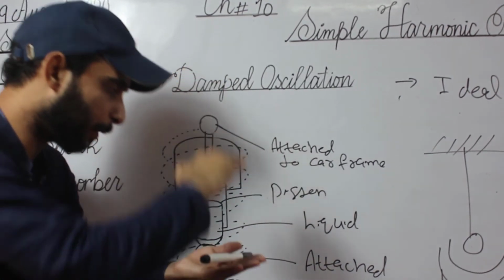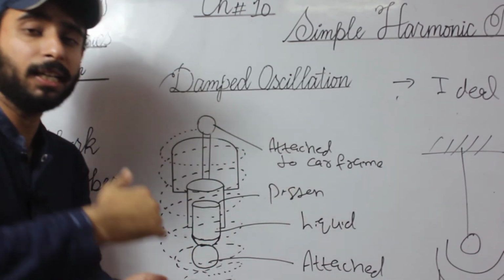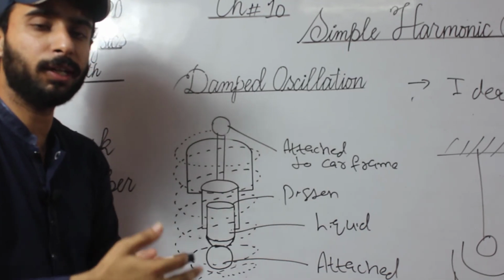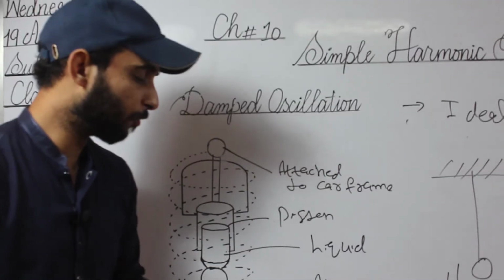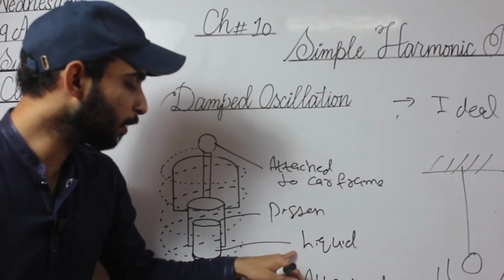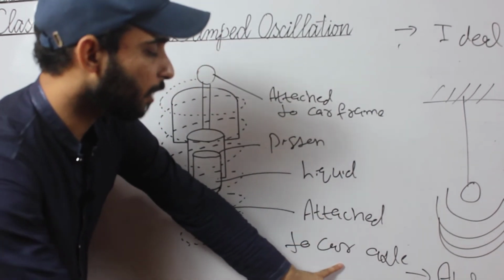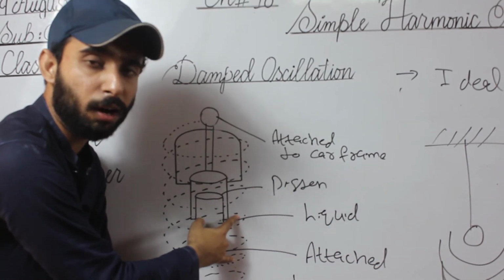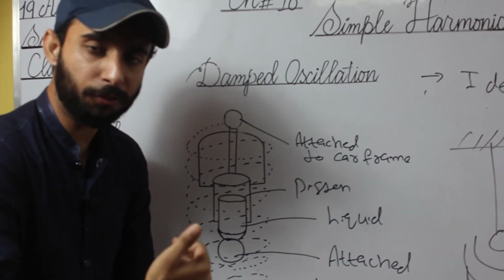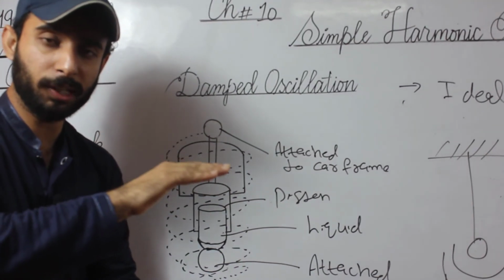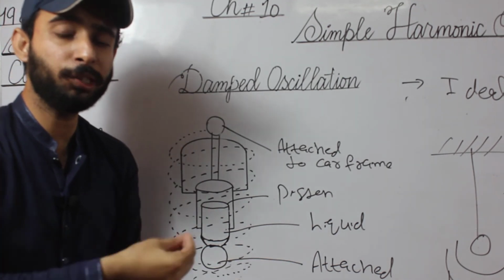The piston valve is compressed, and the oil present in it heats up. The mechanical energy is transferred to the axle, and the axle again transfers energy to the oil. But if the shock absorber is good enough, it opens very gradually. We don't feel much jerk because in a Corolla a very good shock absorber is used.